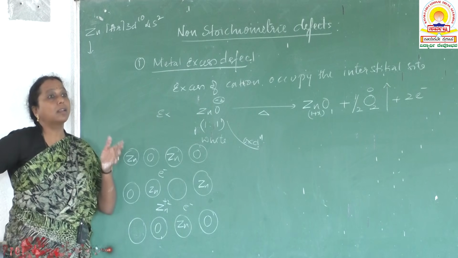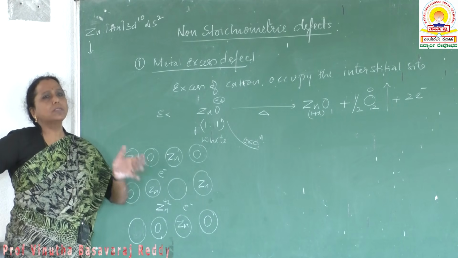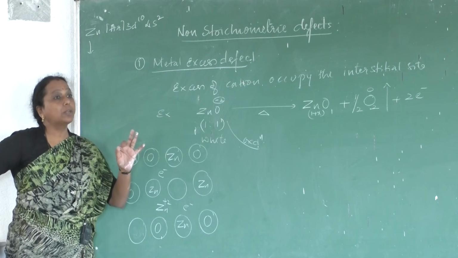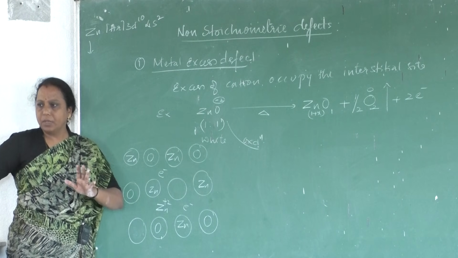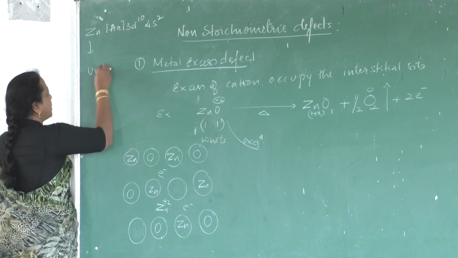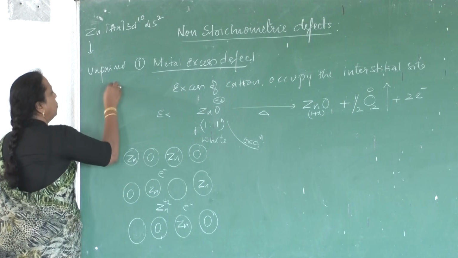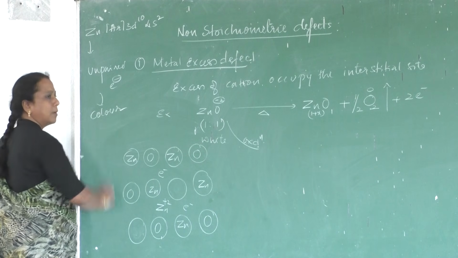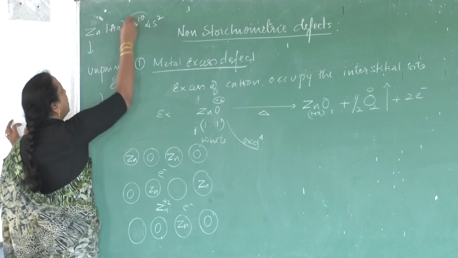Transition metals and their compounds are colored because of the presence of unpaired electrons in the d orbital. Color is because of the presence of unpaired electrons. Remember this. Due to the presence of unpaired electrons, the substance gets what? Color.